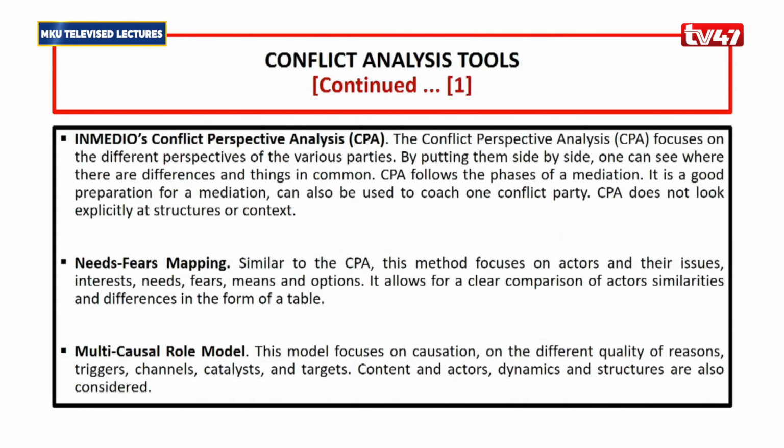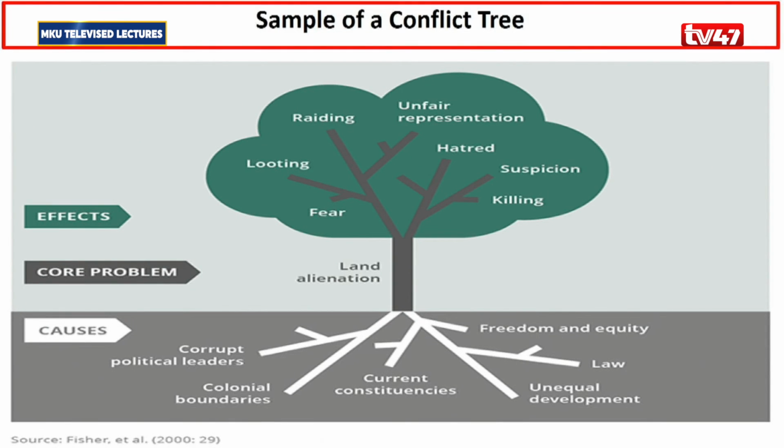The multi-causal model actually just helps you understand that conflict is not caused by one cause, but it's a multi-causal model, different reasons leading to conflict. Like when we looked at the land disputes, and then you saw that there are land disputes, but there are different causes that lead to land disputes. So this simply is a multi-causal model that helps you focus on different reasons as to why there's a conflict, as opposed to just getting stuck to the whole idea that, oh, conflicts in Kenya are caused by politics, yet there's more than that.